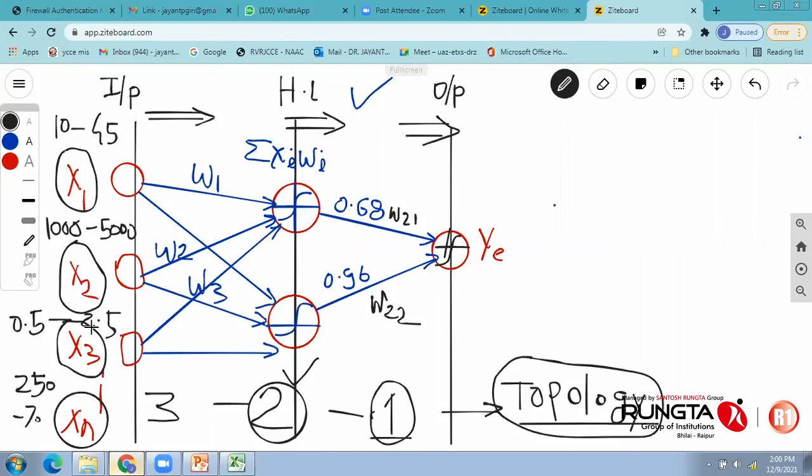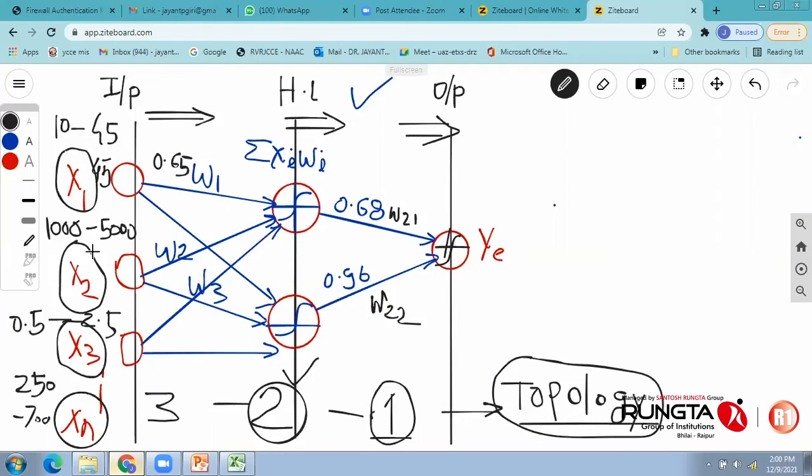What is the problem with this? A lot of variation is there as far as input details are concerned. But these are the practical variations which you cannot do anything about. What usually happens is, suppose x1 is 45, and then your random number or synaptic weight is something like 0.65.